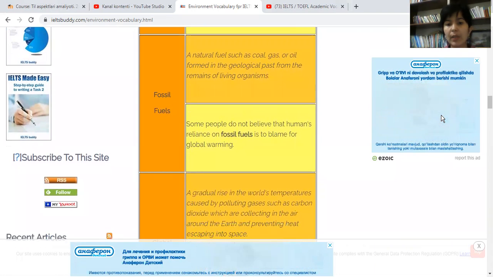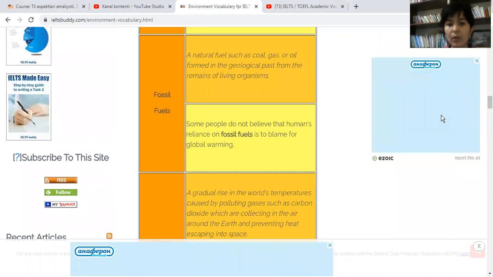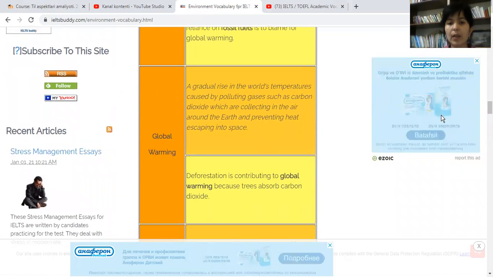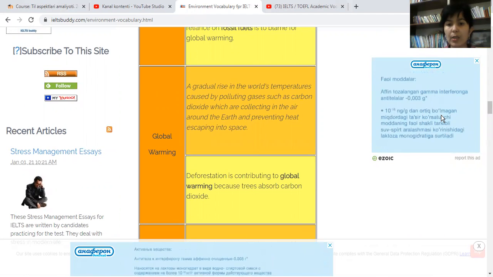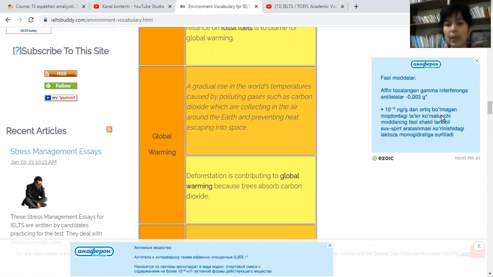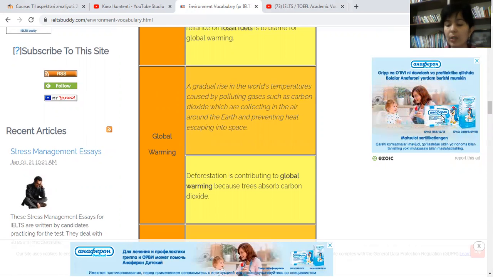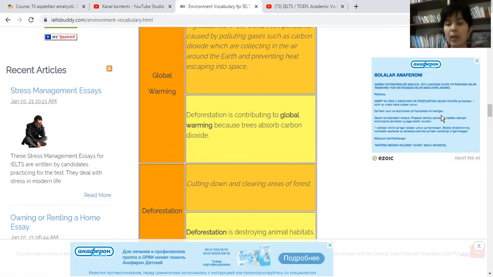Some people don't believe that humans' reliance on fossil fuels is to be blamed for global warming. Global warming, a gradual rise in the world temperature, is caused by polluting gases such as carbon dioxide, which are collecting in the air around the Earth and preventing heat escaping into space. Deforestation is contributing to global warming because trees absorb carbon dioxide.